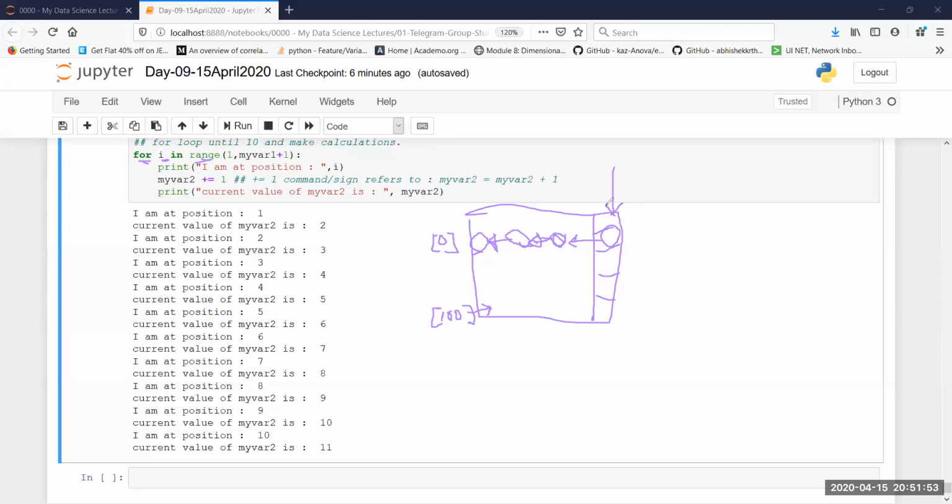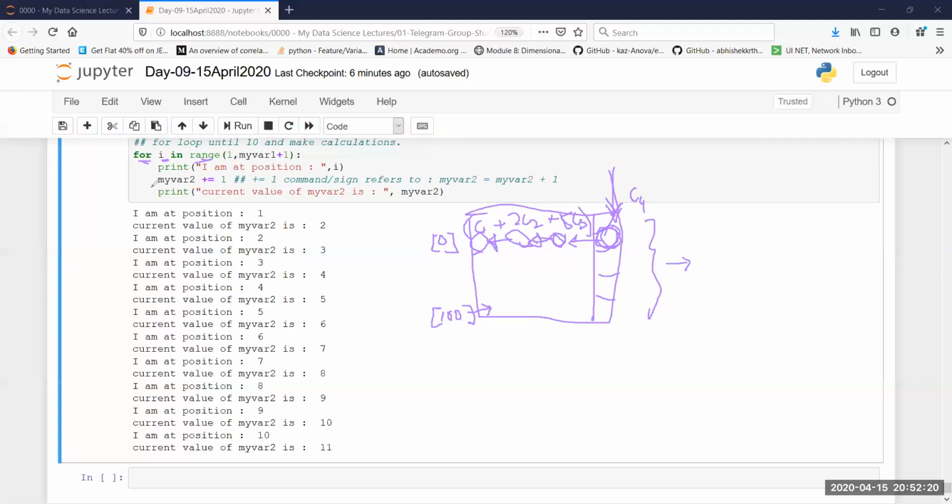Let's say column number C4 is actually equal to C1 plus 2 times C2 plus 5 times C3, right? So this is just a formula, let's say, which I'm going to use to prepare the fourth column. Okay, this is a very dummy kind of use case, but if we need to do this, then a for loop is going to come very handy, because at one go we are going to do the operation.